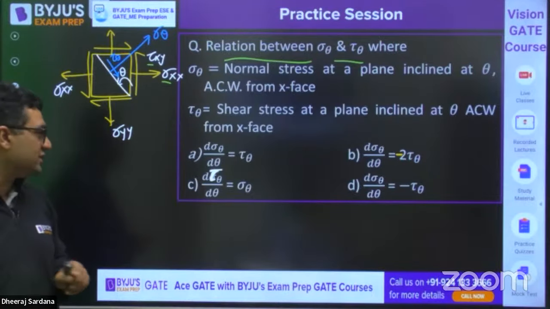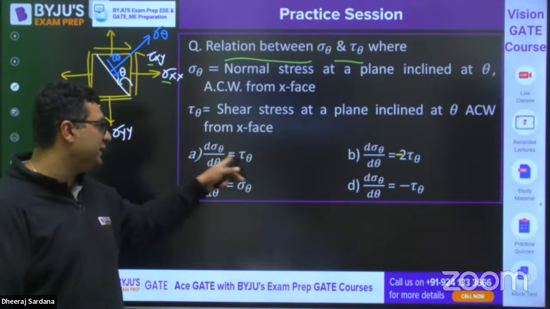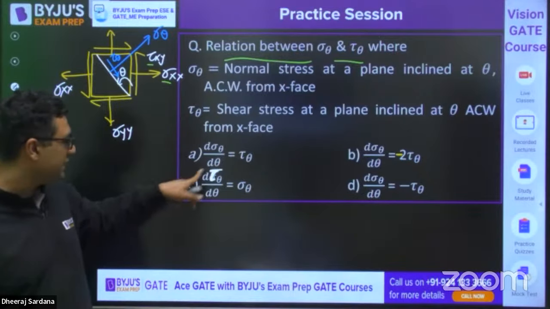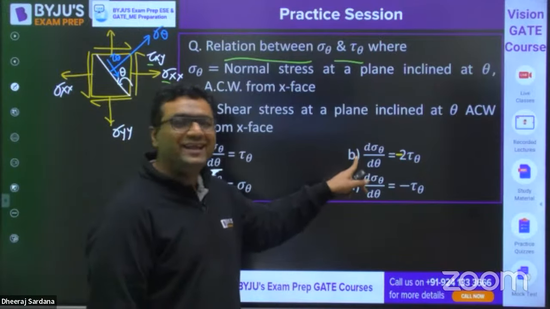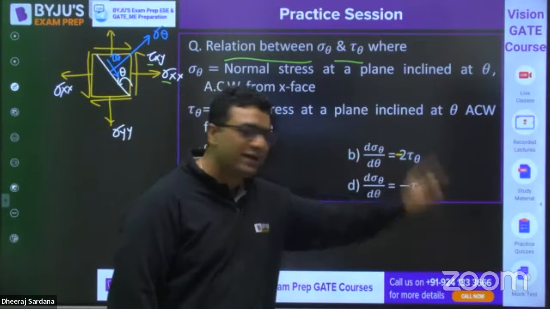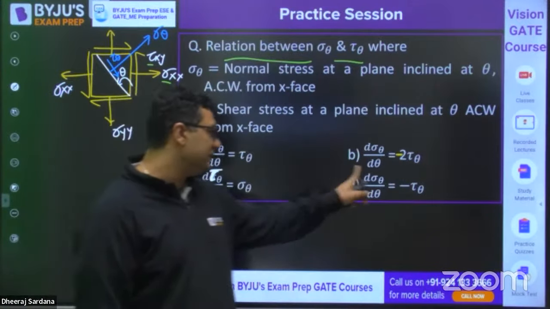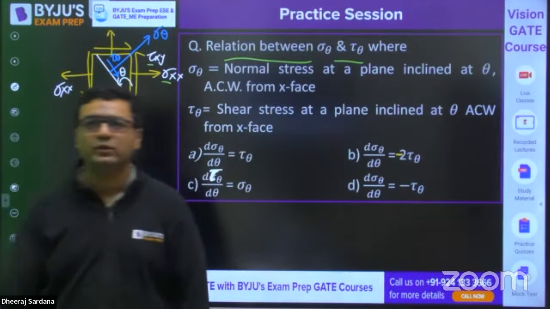You can see the first relation is d sigma theta by d theta is tau theta. Second is d tau theta by d theta is sigma theta. Third one is d sigma theta by d theta is minus 2 tau theta. Fourth one is d sigma theta by d theta is minus tau theta.